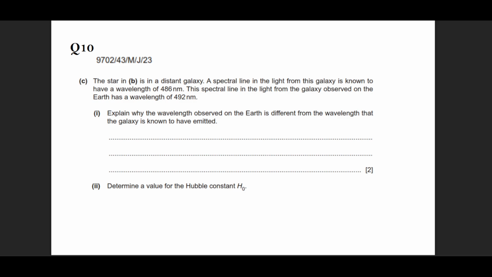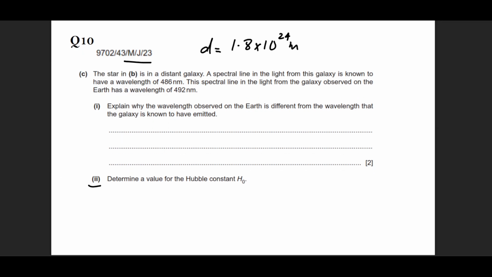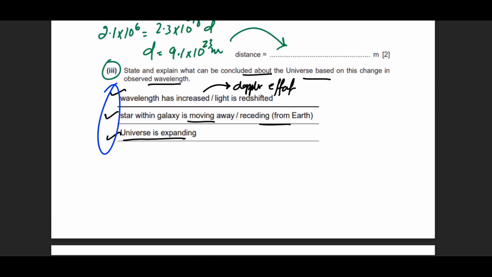Question number 10 from May 23, paper 4.3. In this part, there is one value that is missing. The distance of the galaxy is mentioned or is found to be in the previous part to be 1.8 into 10 raised to power 24 meters. This will help us in the second part. He says, explain why the wavelength observed on the Earth is different from the wavelength that the galaxy has emitted. Again, it is going to give you the same answer that we found in the previous part.